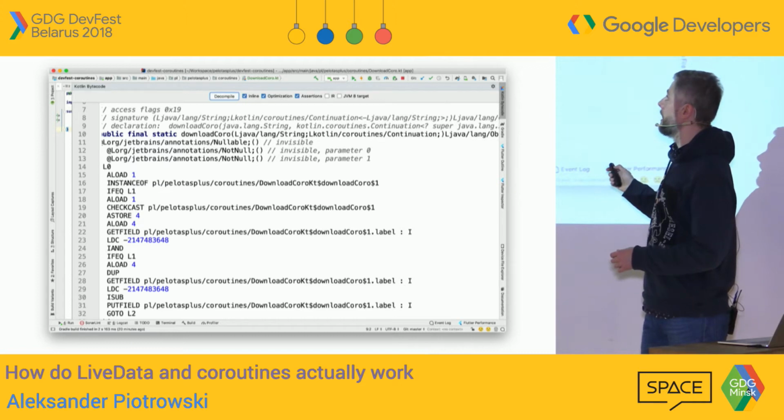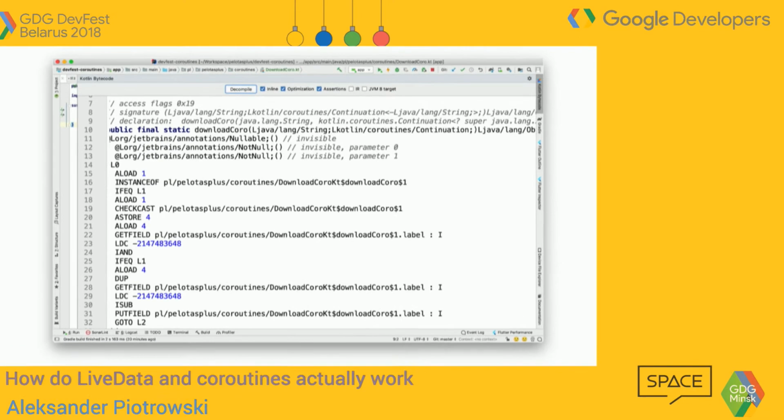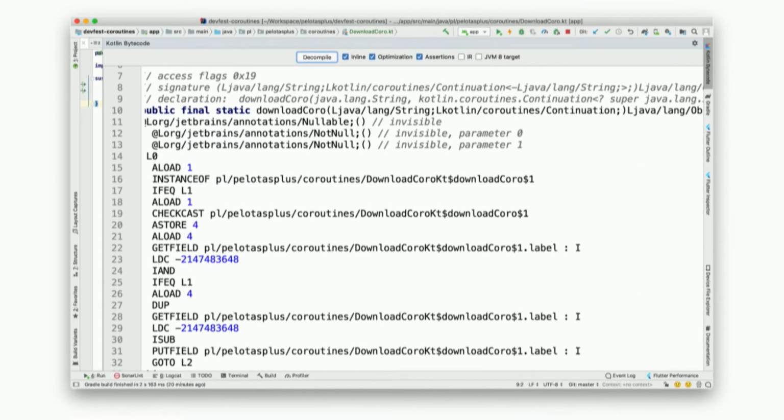What's interesting here is that, like I said, my method is not my method anymore. Out of the blue, it's getting a continuation as a parameter, or as the last parameter if there were others. In the code here, you can see there is something called label, and we'll go to that in a second.